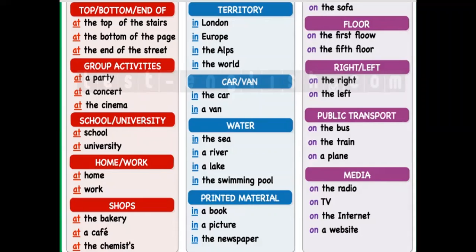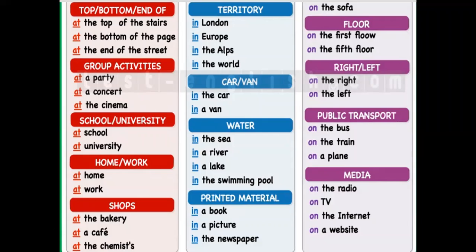Then we can also use between. Between we use when we show the place between two people or between two things, like there is a tree between the two houses. So you are showing the place of the tree by using the preposition between.